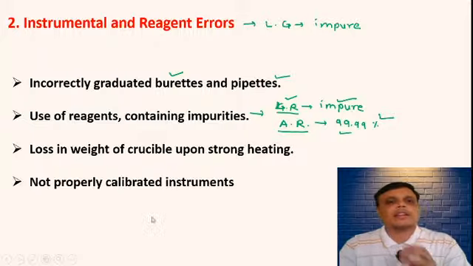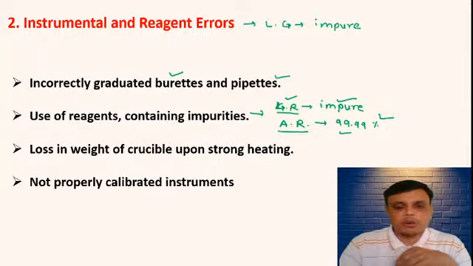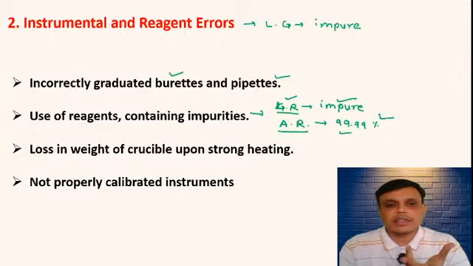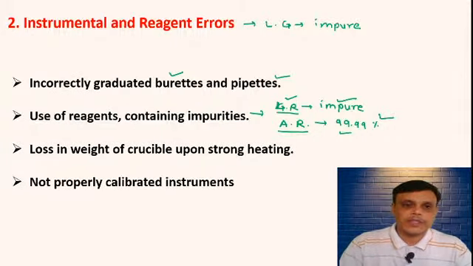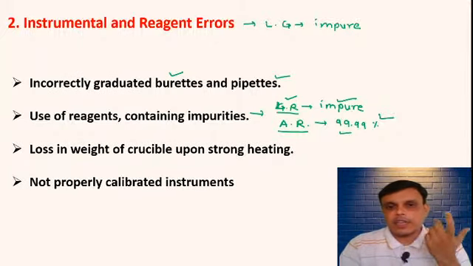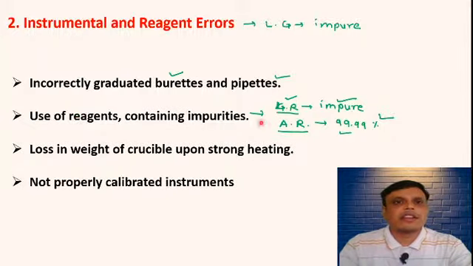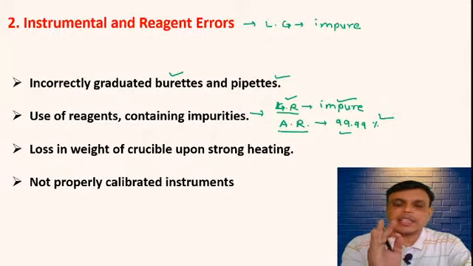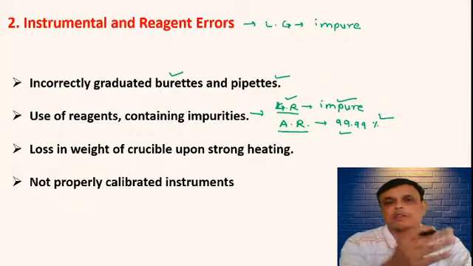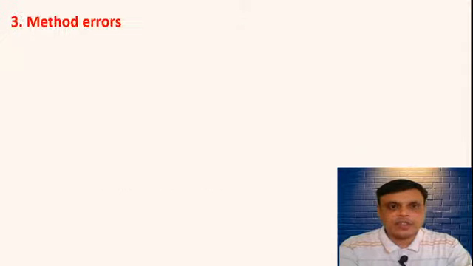For example, there are some instruments, and we have to calibrate them before using that instrument. For example, pH meter is there, conductometer is there, colorimeter is there. So we have to calibrate that instrument. If that instrument is not calibrated, then also that instrument will give you a faulty reading. So due to these 4 points, this instrumental error or reagent error may occur. For this, that particular instrument or that chemical is responsible, not the person who is performing that experiment. So this is type 2 of systematic error, that is instrumental and reagent error.